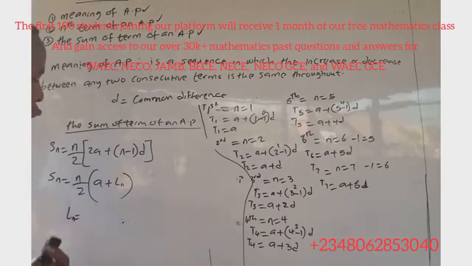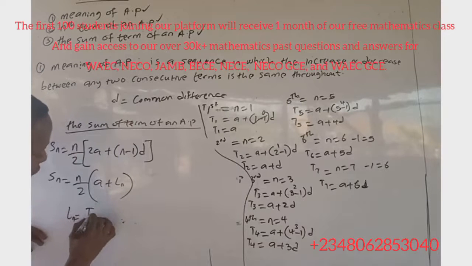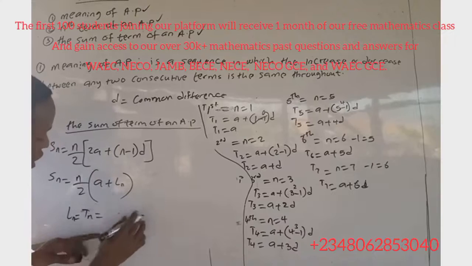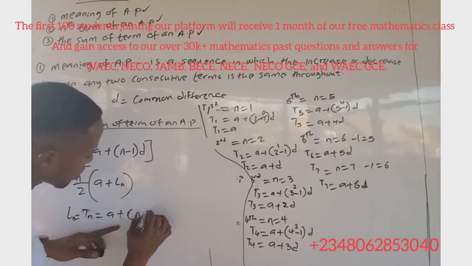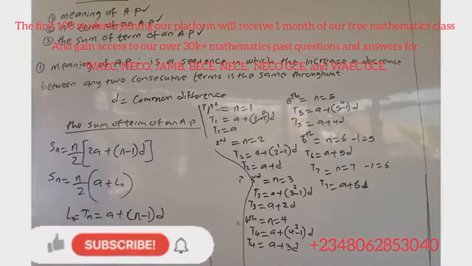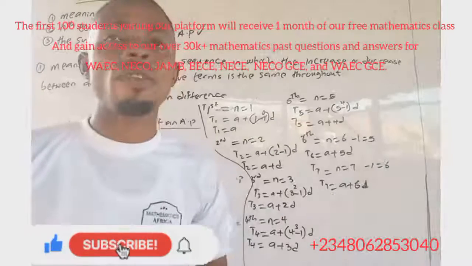The last term is also called the nth term of an AP, Tn, and it is given by the general formula a plus, in brackets, n minus 1, close bracket, d.